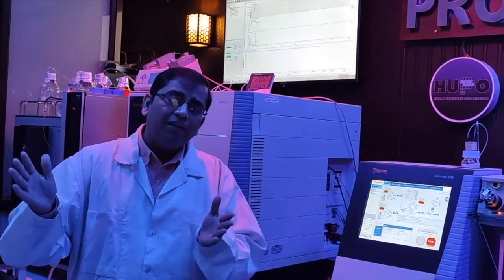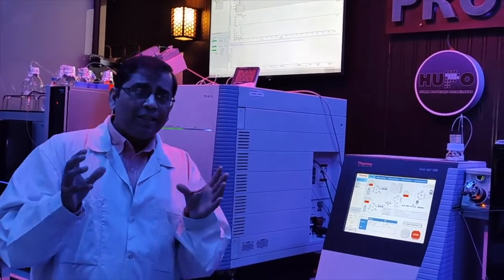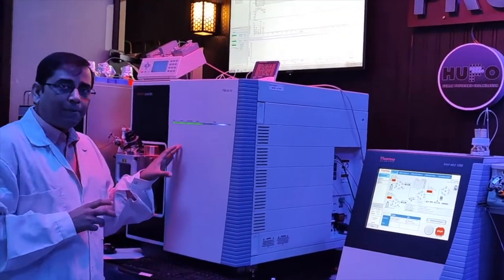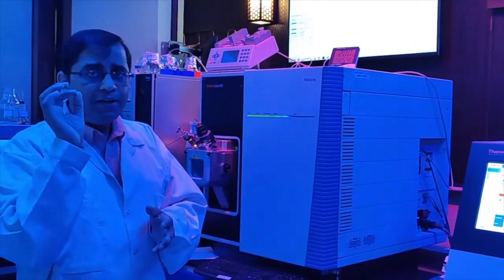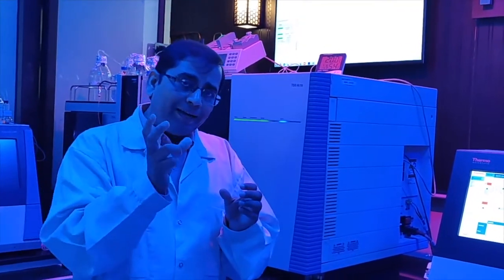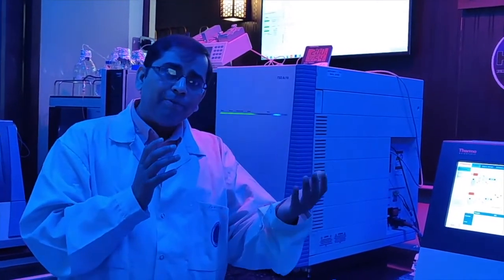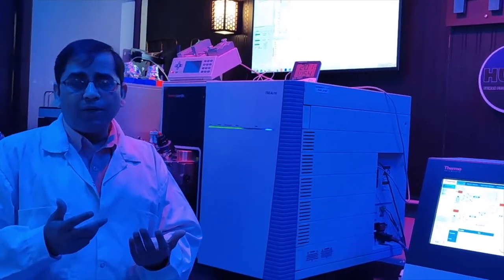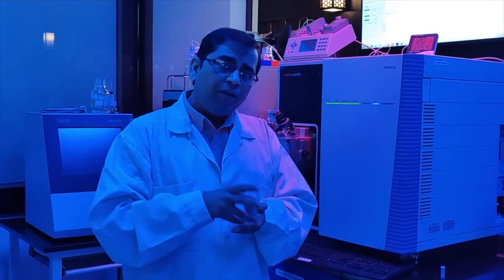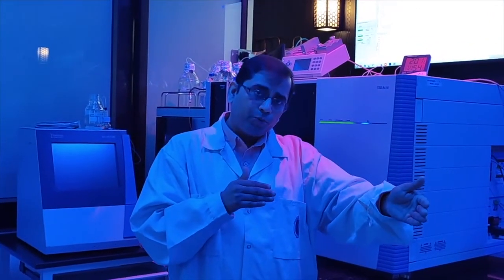for disease severity progression. So this instrument is a triple quadrupole mass spectrometer, which can be utilized to specifically look at the peptides which are showing maximum change in response to a given disease. Or for that matter, if we are looking at the detection of the virus, we are only looking at the specific viral peptides and totally ignoring all the host protein types.